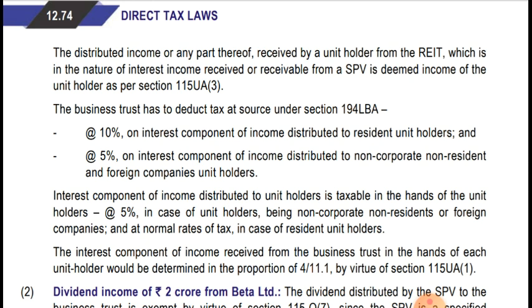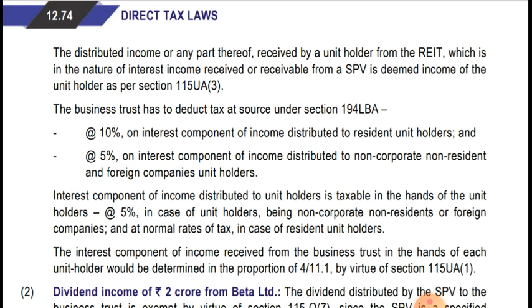Okay, and the TDS rate is 5% in case of a non-resident or foreign company, and 10% in case of a resident individual, resident person. Okay, so resident unit holder. The interest component of income received from the business trust in the hands of each unit holder would be determined in proportion of 4 divided by 11.5 by virtue of section 115UA.